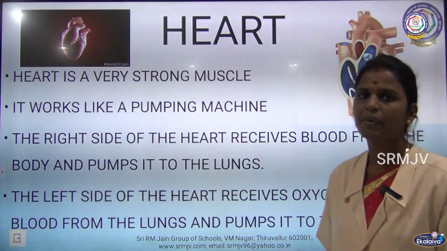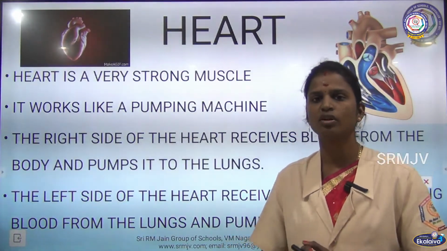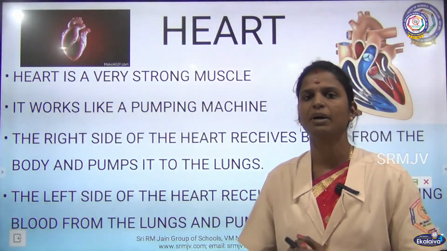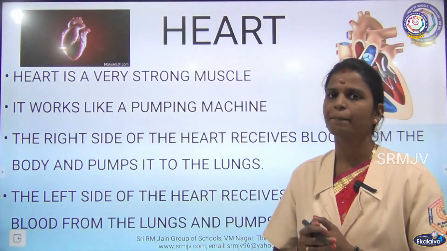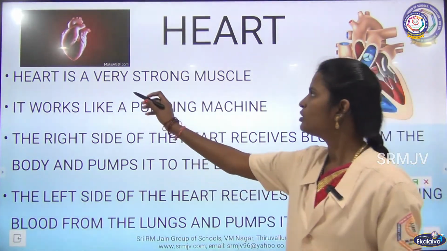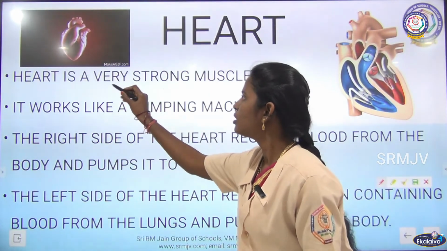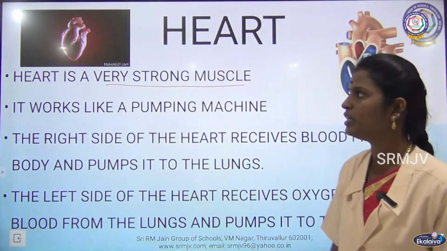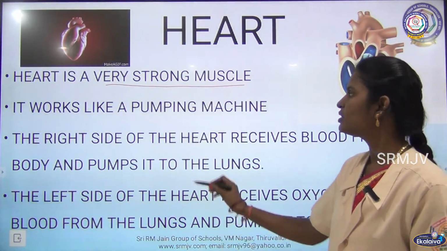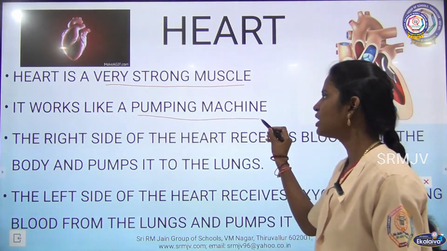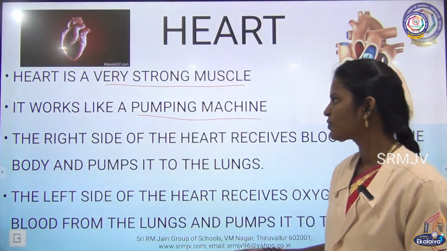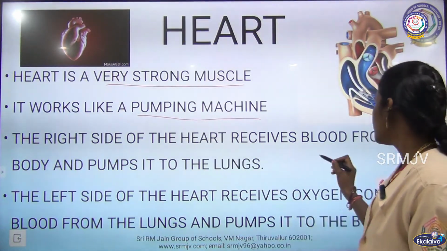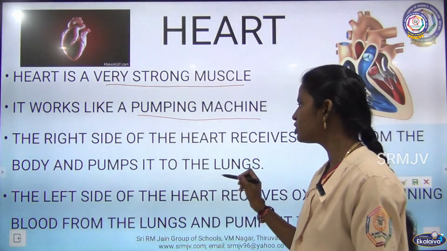Heart helps in pumping of blood. So that is why it is called a pumping organ. It pumps the blood, so it is called a pumping organ. The heart is a very strong muscle. It works like a pumping machine. It pumps blood, and that is why it is called a pumping machine. And the left side of the heart receives blood from the body and pumps it to the lung.